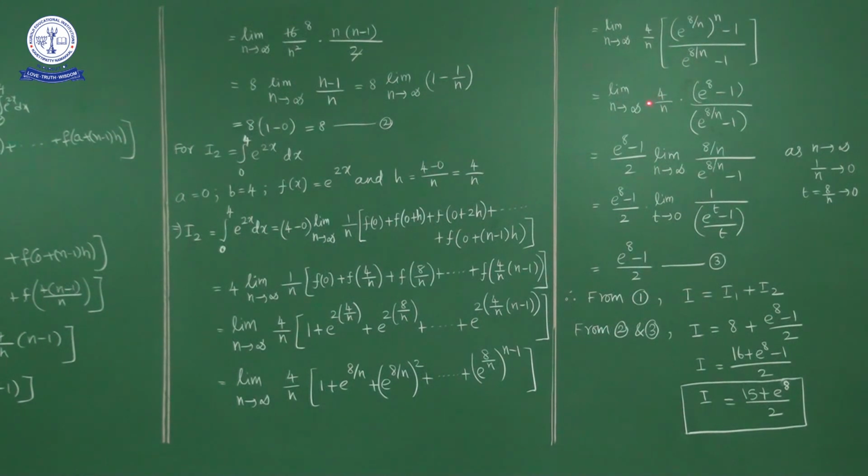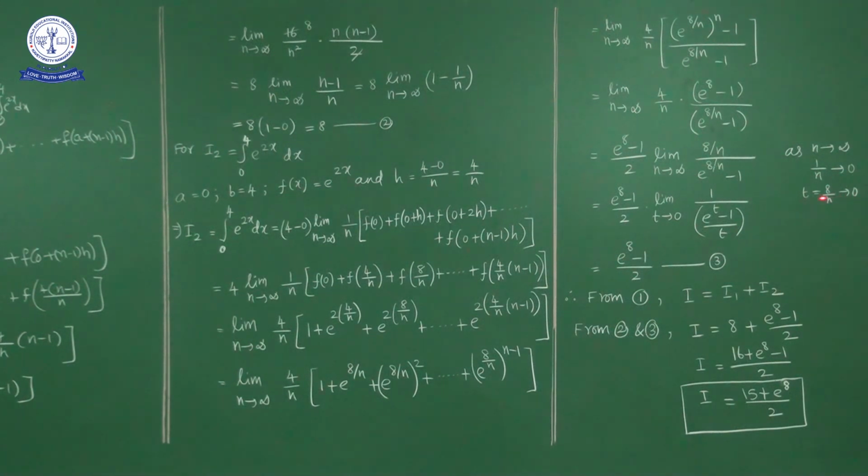So to make it 8 by n, I'll multiply and divide with 2. As I multiply 2, I have to divide with 2. So 2 here. So limit n approaches infinity, 8 by n upon e power 8 by n minus 1. Here if you observe, as n approaches infinity, its reciprocal 1 by n approaches 0. So as 1 by n approaches 0, 8 by n also approaches 0.